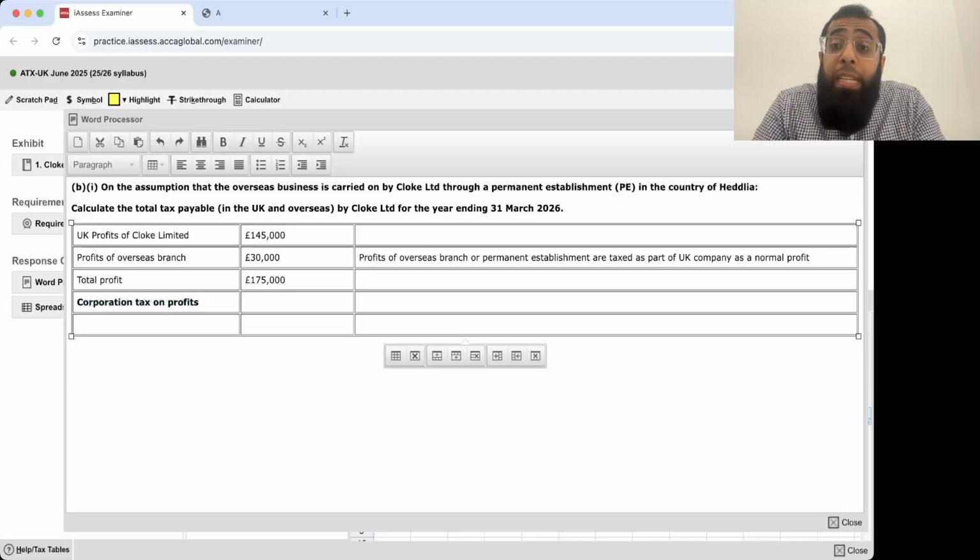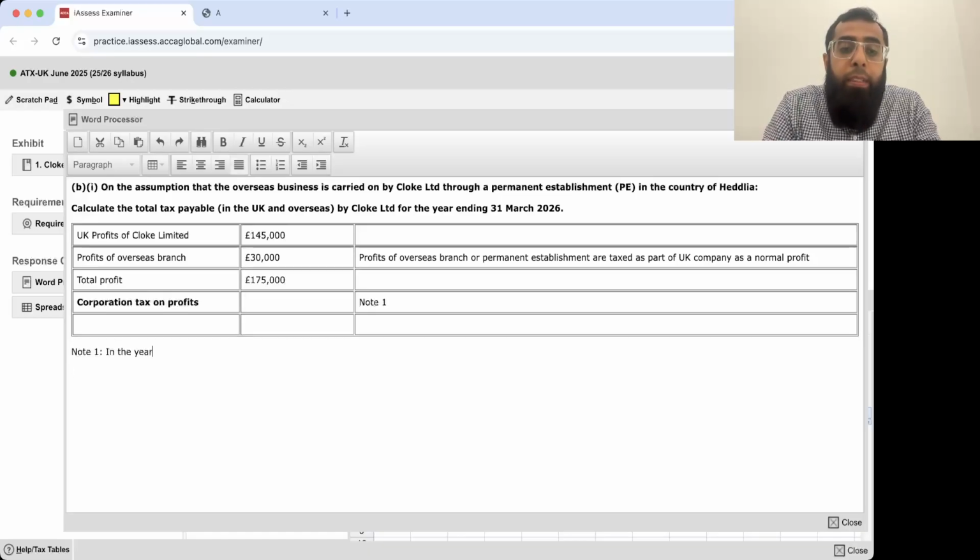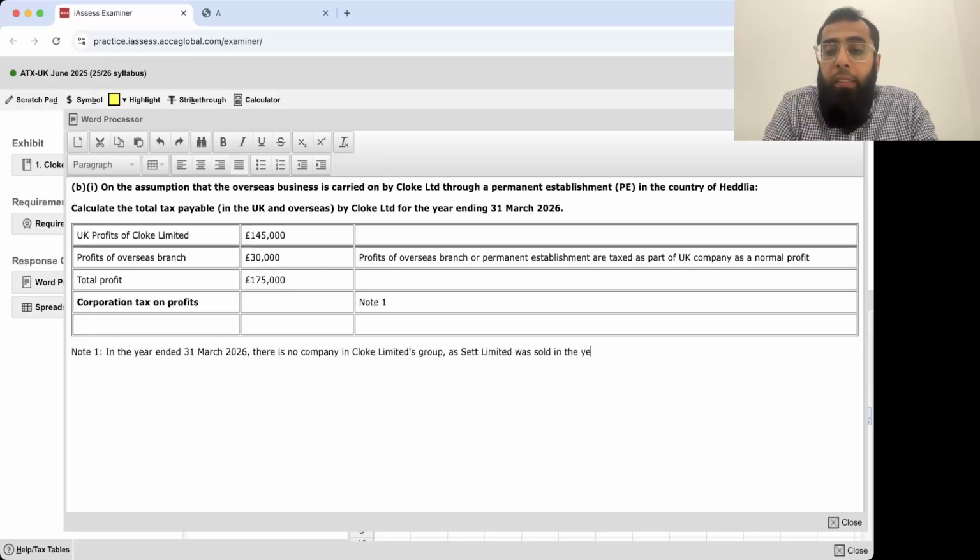Now, in the year ended 31st March 2026, we don't have any company in the group because we have already sold Set Limited on 31st March 2025. Just listen to me carefully while I deal with it. Note 1. In the year ended 31st March 2026, there is no company in Cloak Limited's group as Set Limited was sold in the year ended 31st March 2025.